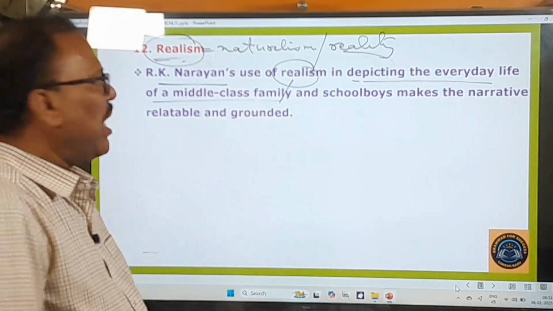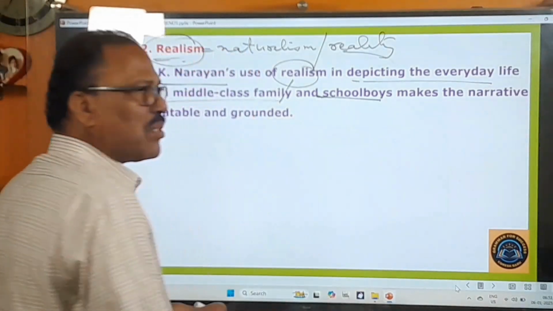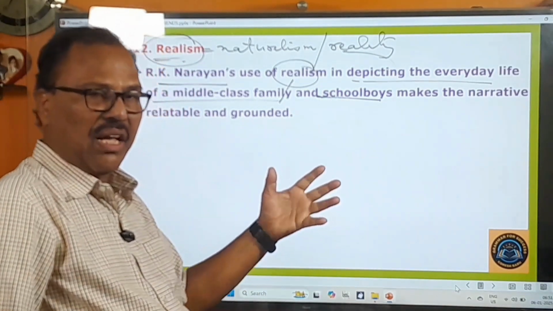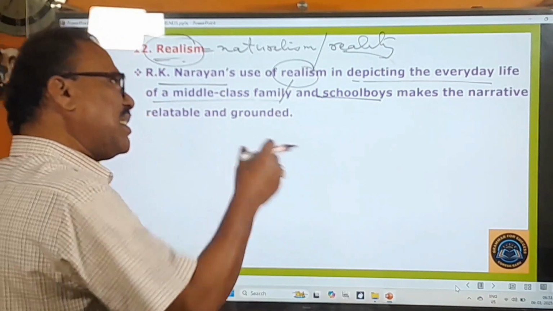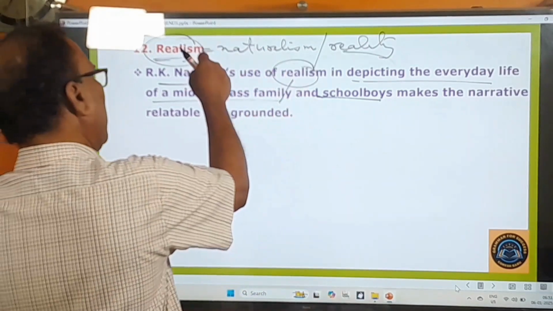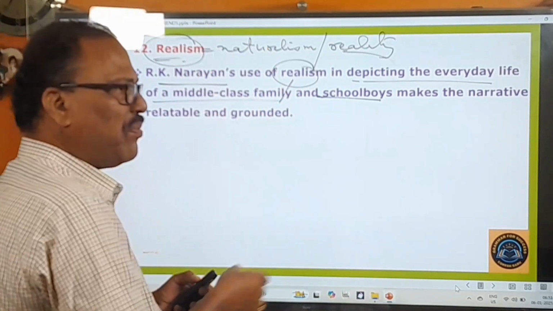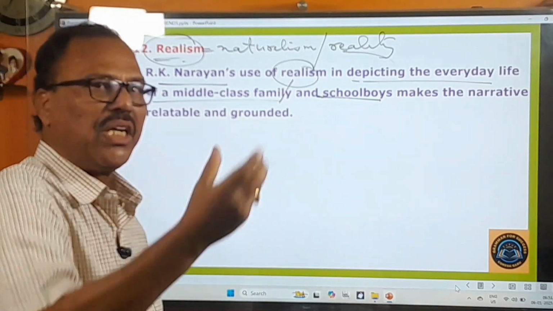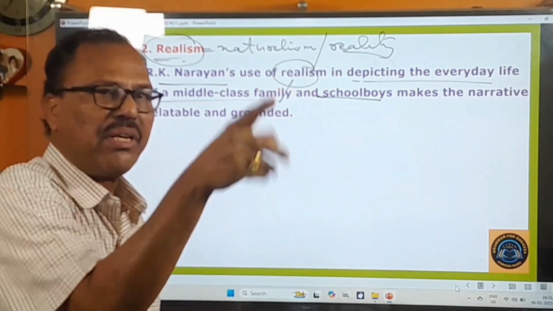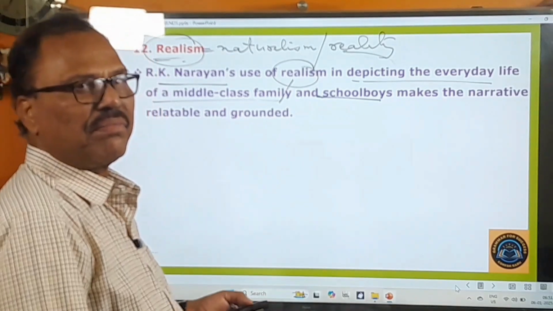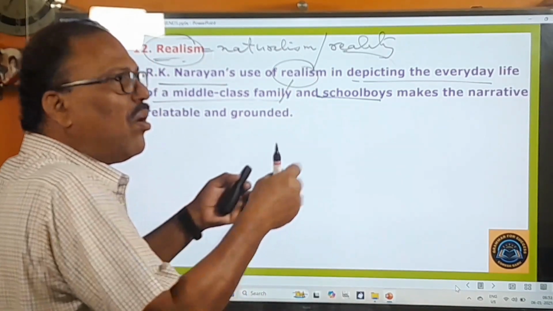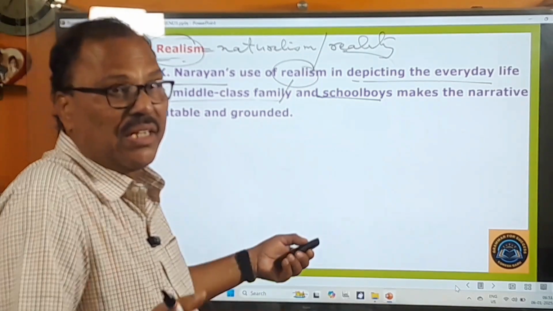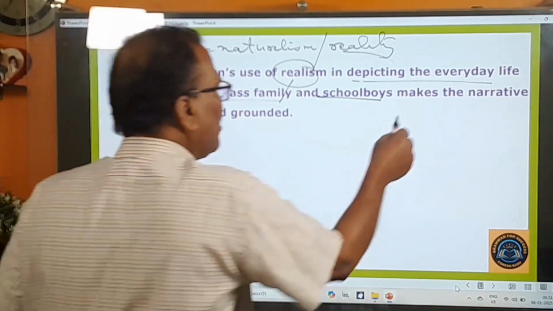And he also gives us the description about the schoolboys and their behaviors and all such things very realistically, and therefore you can find the technique of realism, because if you employ the technique of realism, you keep on depicting, portraying, describing everything realistically. So you feel that all things are happening realistically, not anything happening imaginarily. Okay, right. And it makes the narrative relatable and grounded.